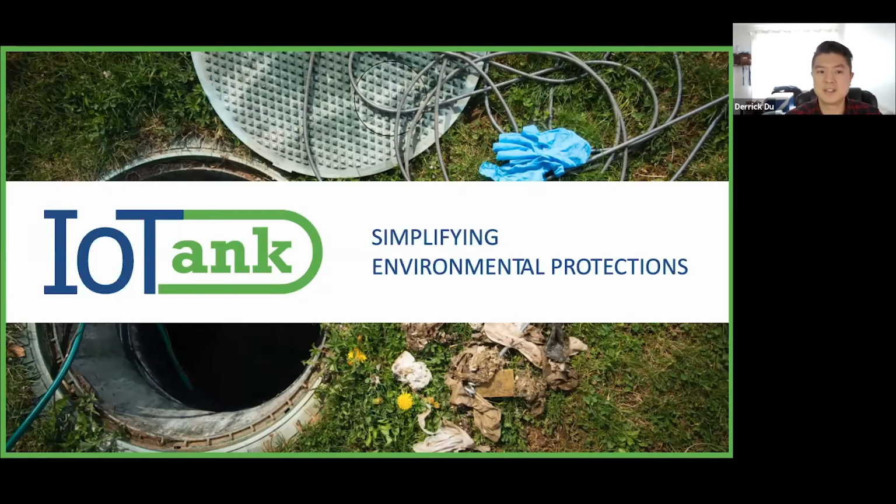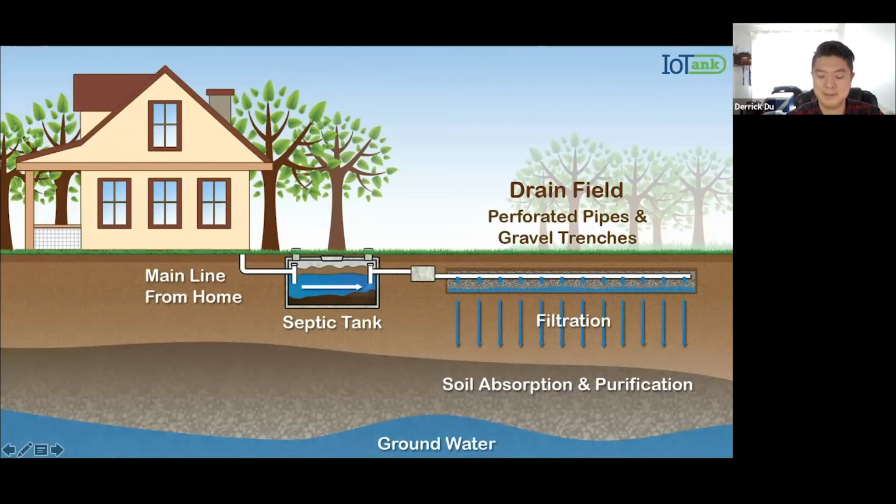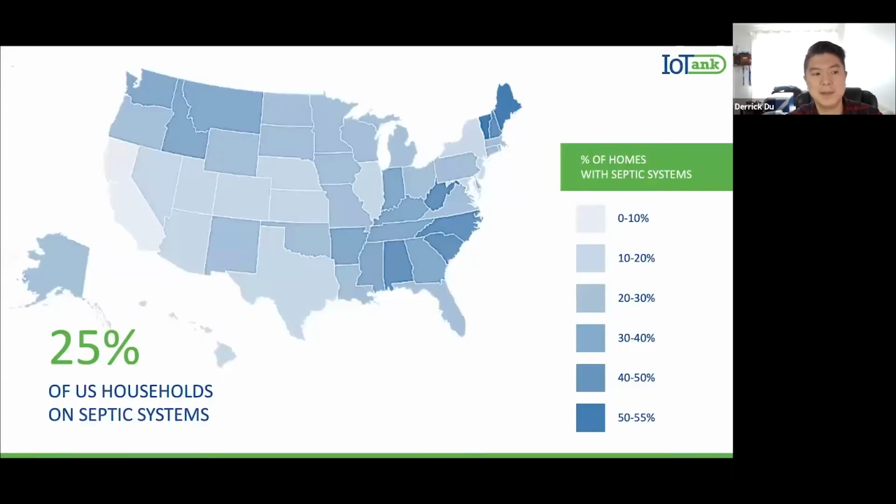The EPA has categorized three types of wastewater treatment: municipal, stormwater, and septic. And there have been innovations in both municipal and stormwater, but none in septic. Despite this, 25% of all US households are on septic systems, and an estimated 1/3 of all new development is planned to be on septic. So what this means is that the number of septic units in the United States will only be increasing.